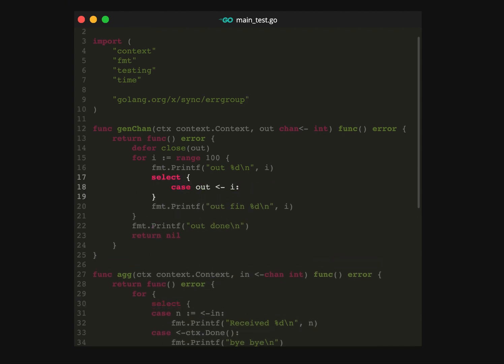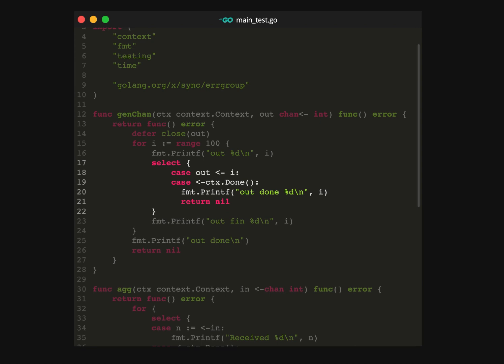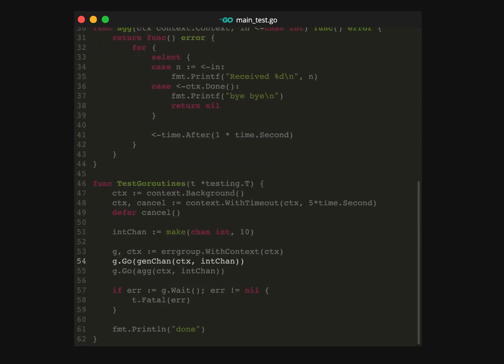Now, if we keep it just like this, it doesn't actually do anything, it will still block. We need to add the context as another case statement. This looks great, but we still need to pass in the context in the test code. Now that we've added this in, let's rerun it.